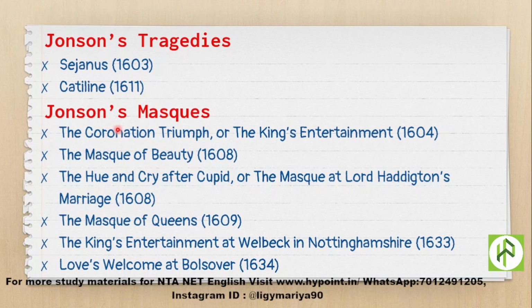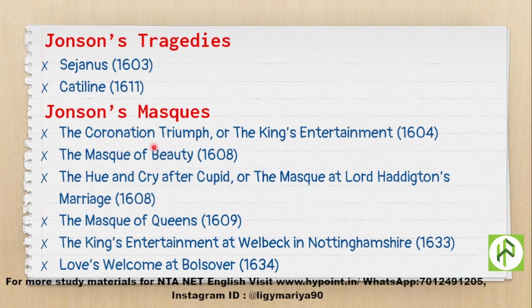Later, as a playwright, he came up with the masques for the court of James I and Charles I, which are the Coronation Triumph or the King's Entertainment in the year 1604, then Masque of Beauty in 1608, the Hue and Cry after Cupid or the Masque at Lord Haddington's Marriage in the year 1608, the Masque of Queens in 1609, the King's Entertainment at Welbeck in Nottinghamshire in 1633, Love's Welcome at Bolsover in 1634. So these are the masques by Jonson.